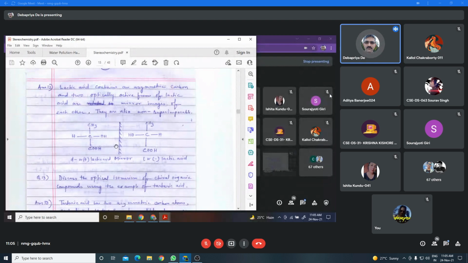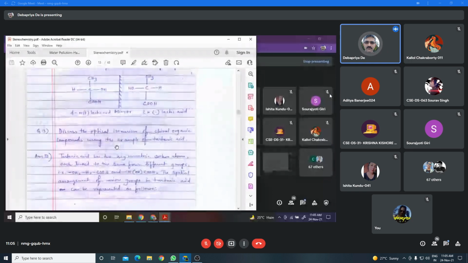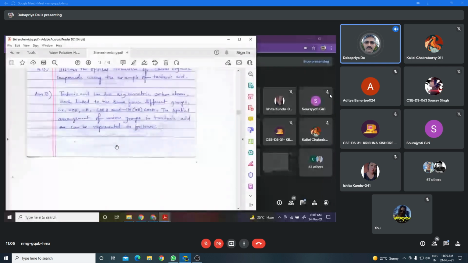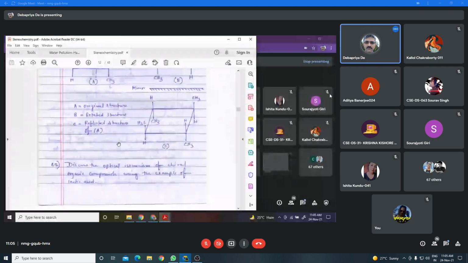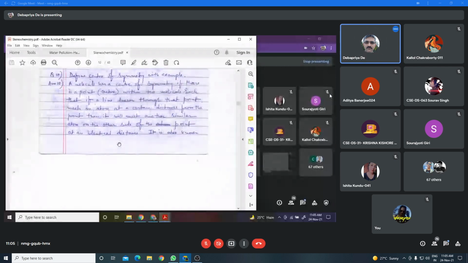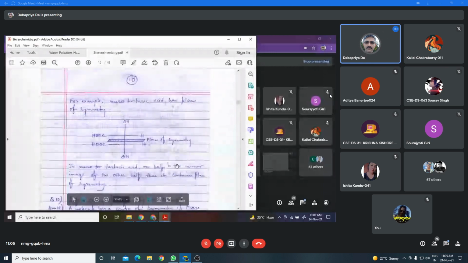Okay. Now suppose we consider the optical isomers of tartaric acid. What is the formula of tartaric acid? The formula is CHOH COOH CHOH COOH. I have shown you the plane of symmetry in this structure of tartaric acid. Now we want to see what the optical isomers of tartaric acid are.